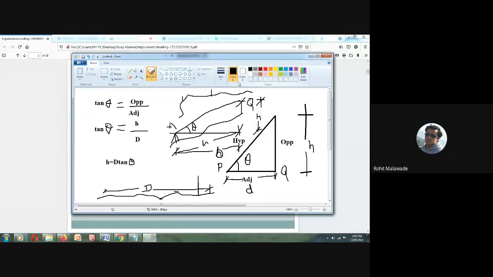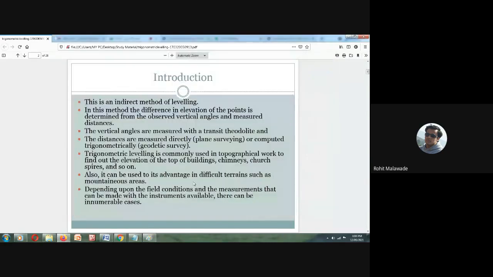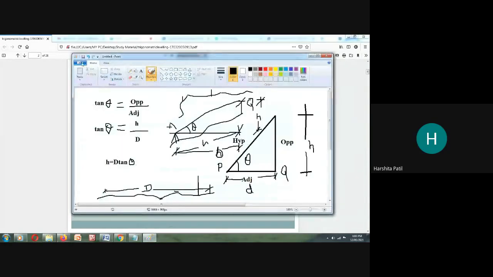Yes, sir. To whom is it not clear? Manoj, is it not clear to you? Is everybody clear with this concept? Just a minute, I will tell it once again.